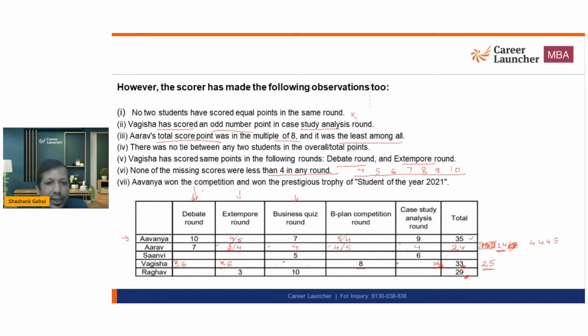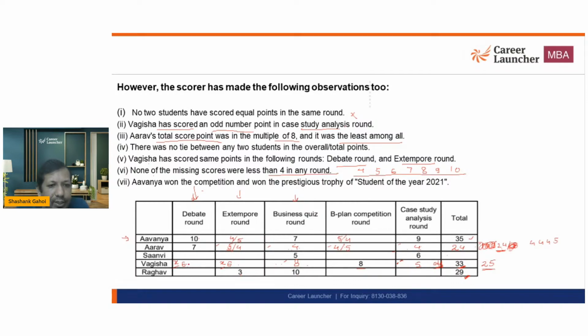Okay. Neither this nor this number can be 4 because this is 4, this is also 4. So the only combination that is left out is 5 and 8. So this number is going to be 5 and this number is going to be 8. And why I am taking this number as 5? Because this has to be odd. तो ये 5 हो गया, ये 8 हो गया. ठीक है. ये मेरे पास अभी तक पॉसिबिलिटीज आ गई जो समझ सकता था. बाकी 10 plus 3. अच्छा ठीक है.